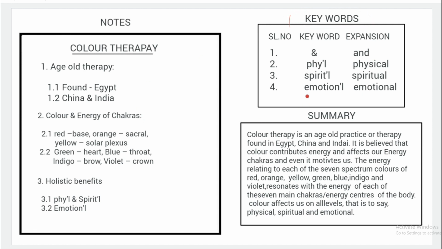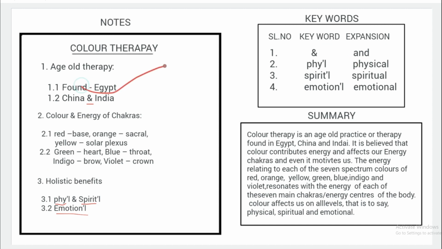So in this way you have to use minimum 3 words and maximum 4 to 5 words, and you have to write the expansion in this way. So you follow this format: serial number, keyword and expansion. Write 1, 2, 3, 4 and then write the words you have used in the notes and their expansions. So I have used 4 keywords, 1 symbol and 3 words. Here you can see this one. While writing notes you have to underline it so that the teacher can understand where you have used the abbreviation. And the second one I have used here, the third one here, and the fourth one, and I have written the expansion for those things.